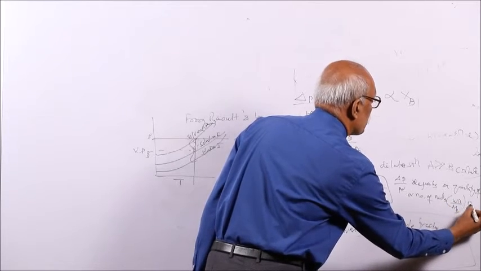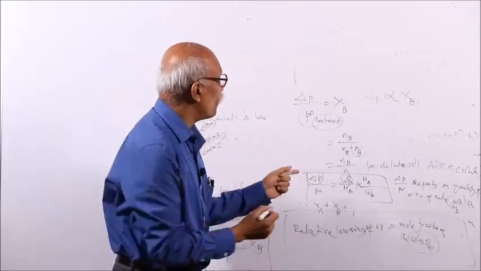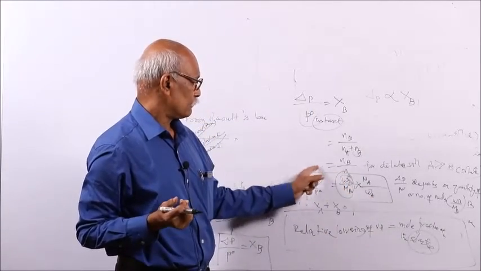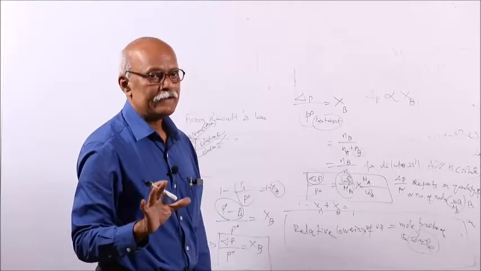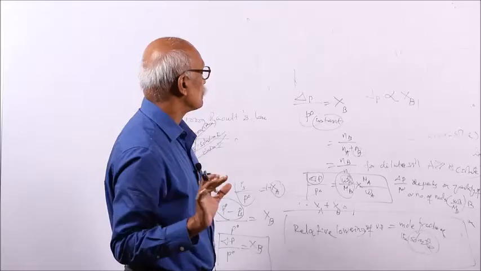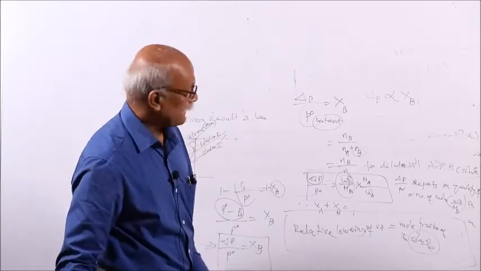As the number of moles of B increases, this factor increases. So this is a colligative property, as it depends on the quantity of the solute. Understand?